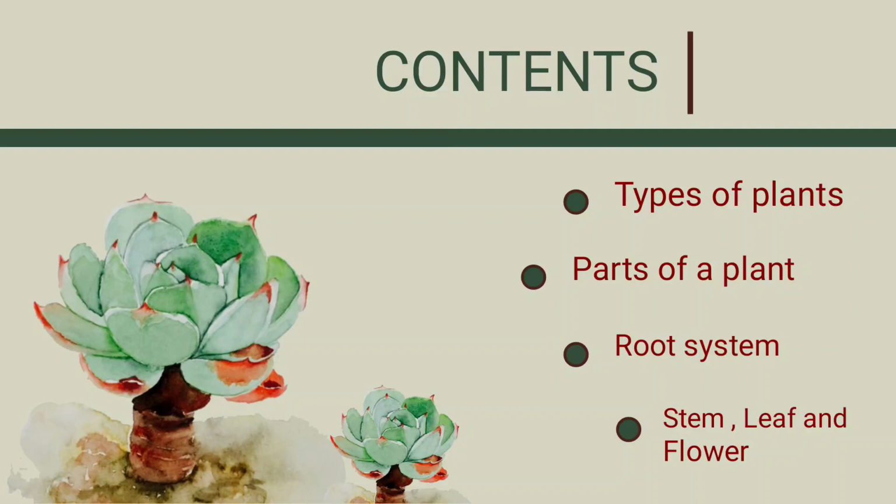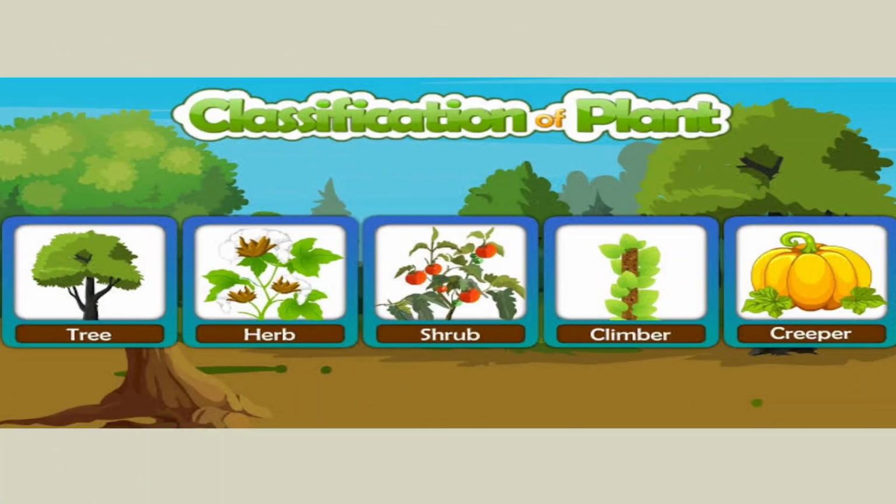Now you observe this picture. Here we find the contents of the present chapter. Those are types of plants, parts of a plant, root system, stem, leaf and flower.